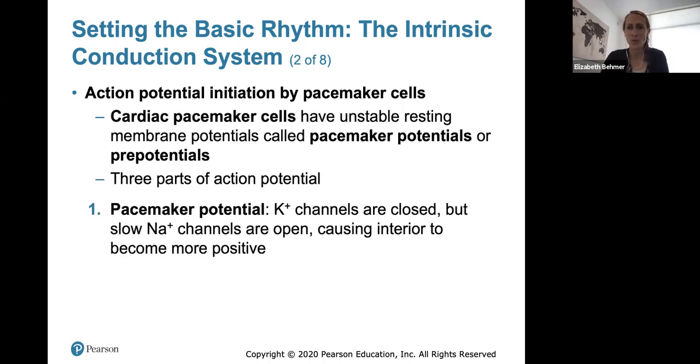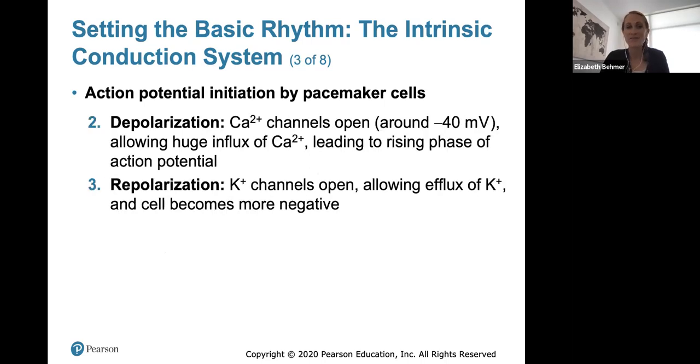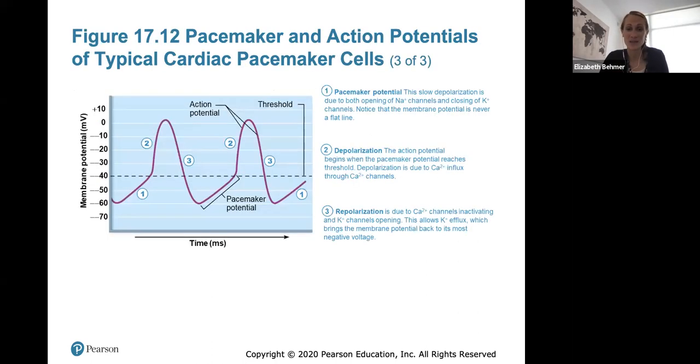Action potentials are always initiated by pacemaker cells, and cardiac pacemaker cells have an unstable resting membrane potential called the pacemaker potential or the pre-potential. There are 3 parts of the action potential of the pacemaker. I don't think I have you know these exact specifics, but we have the pacemaker potential, causing the interior to become more positive as we begin the process of initiating an action potential. Then we have the depolarization phase where calcium channels open, calcium increases into the cell, leading to a rising phase of the action potential, and then repolarization where potassium will leave and the cell becomes more negative again.